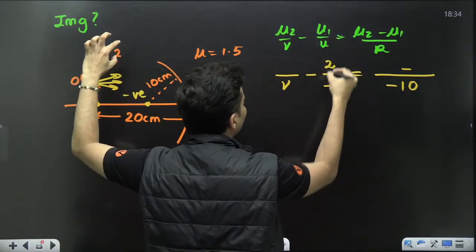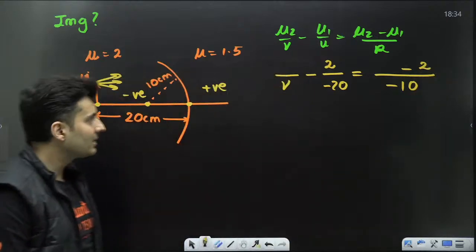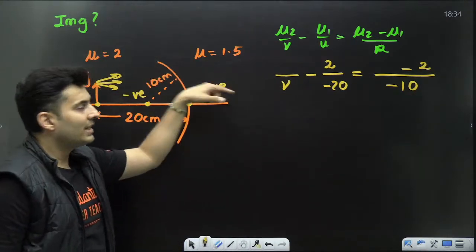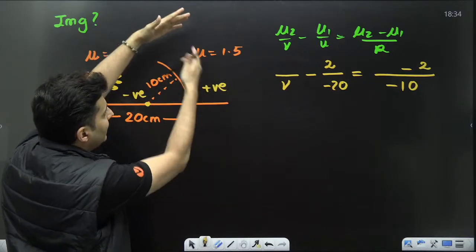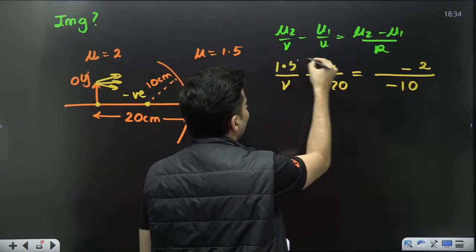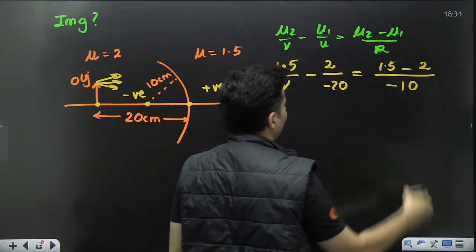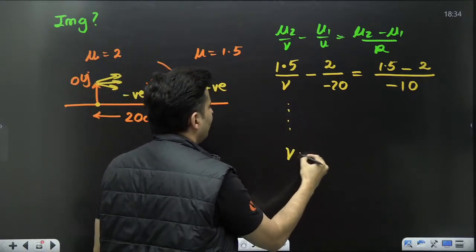Mu2 is where the rays get refracted, so this is mu2, which is 1.5, and this is also 1.5. Is this clear? Then solving this, you can find the value of v.